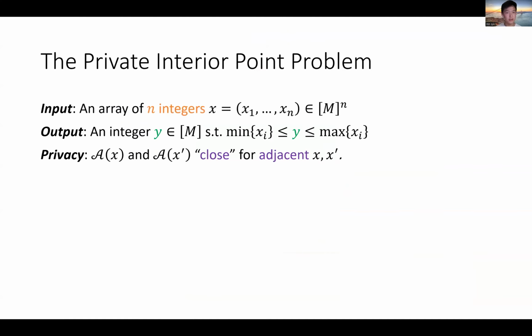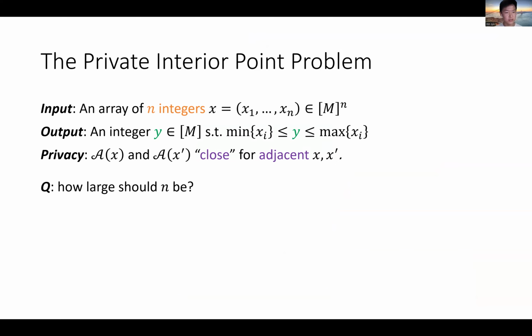So what can we say about the interior point problem? Let us review the problem again. The input is n integers, each one being finite, and the output is an integer y, which is sandwiched between the smallest and largest elements of x. And you have the privacy requirement.